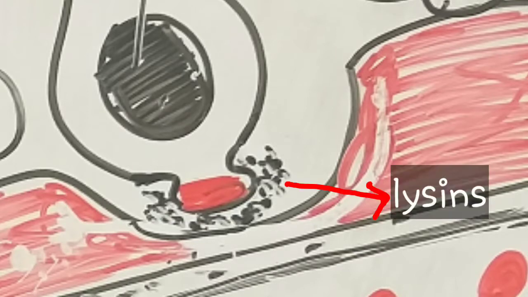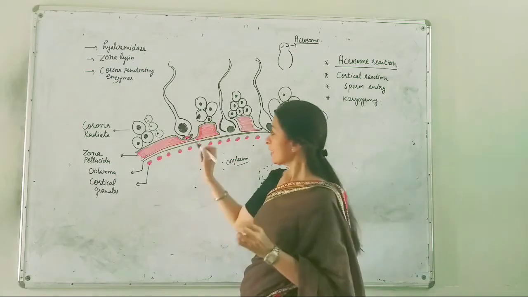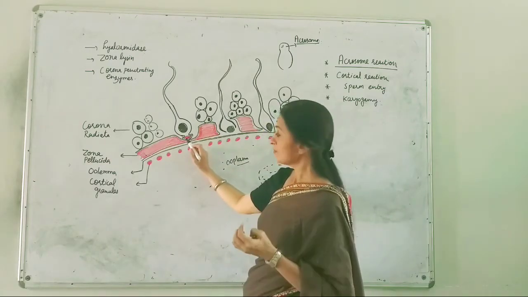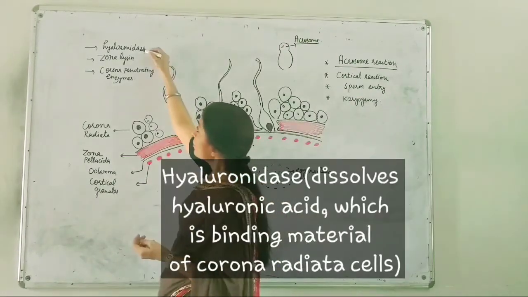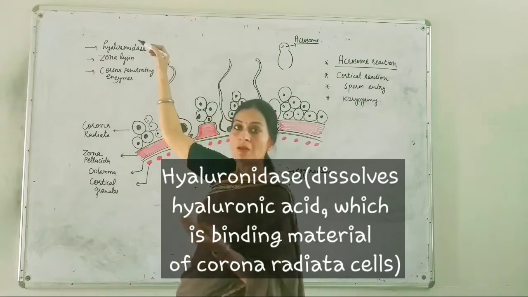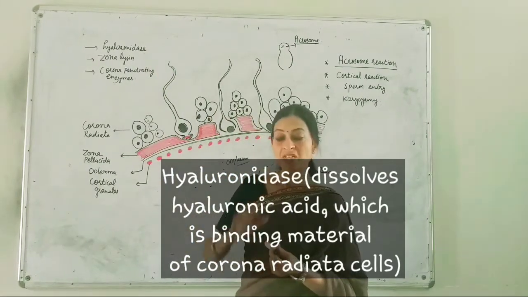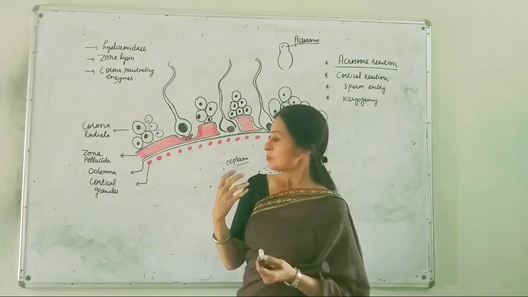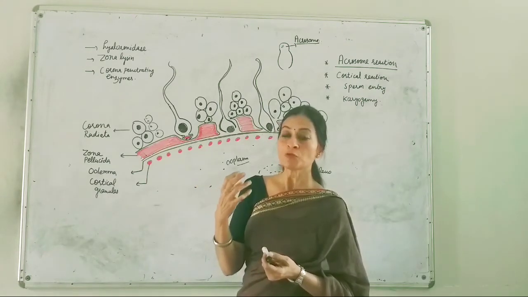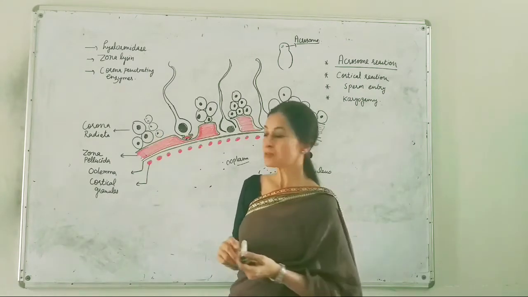Here I have shown that the chemicals or the lysins are being released from the tip of the sperm, meaning the acrosome. The acrosome is releasing its enzymes. The enzymes can be hyaluronidase, which will digest or dissolve the hyaluronic acid associated with the follicular cells or corona radiata cells.